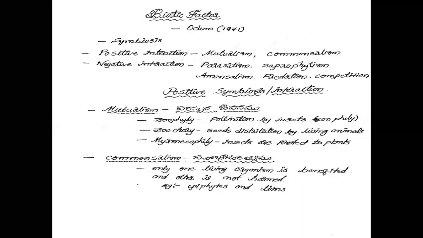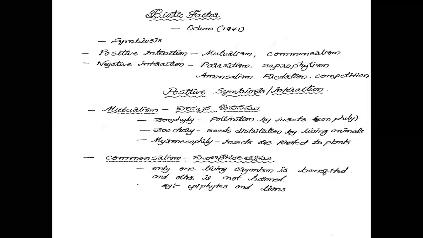Myrmecophily is seen mainly in the Mimosaceae family. One special plant is Acacia arabica. The Acacia arabica plant contains spines, and the spines have hollow space inside. This is one plant structure.